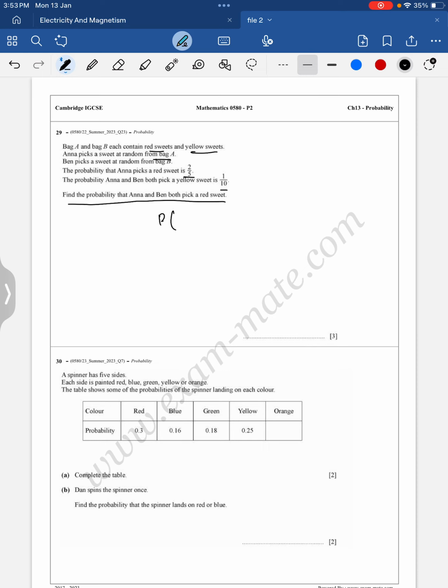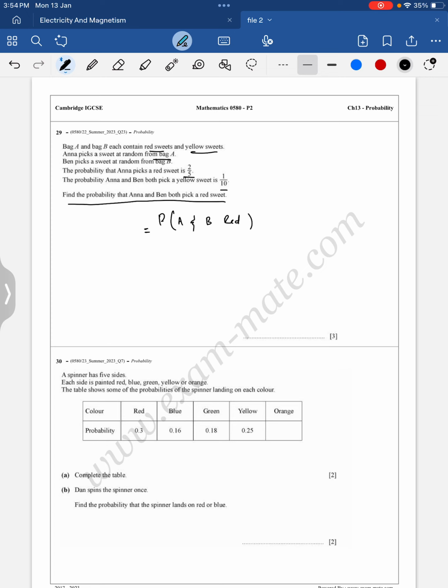So we want to find out the probability of Anna and Ben both picking a red sweet.